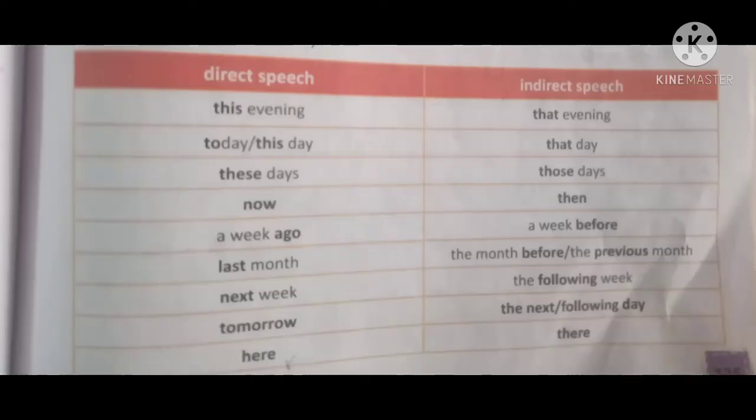You must also know some words which, when changed to indirect speech, even the word changes. Like this evening becomes that evening. Today or this day becomes that day. These days become those days.